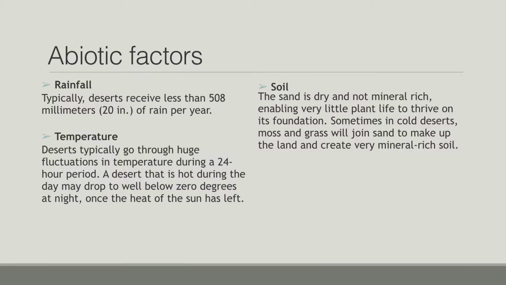The primary distinction between deserts and other biomes is the amount of rainfall they receive. Deserts receive less than 30 centimeters a year, which is only 10% of the 2,000 that rainforests get. The temperature can change drastically from day to night just because the air is so dry and that heat escapes rapidly at night. The soil is very dry and not mineral rich.